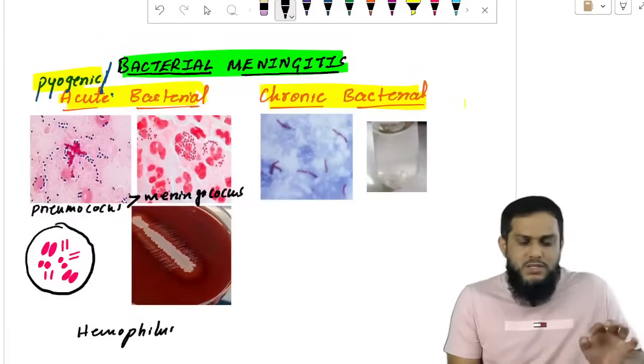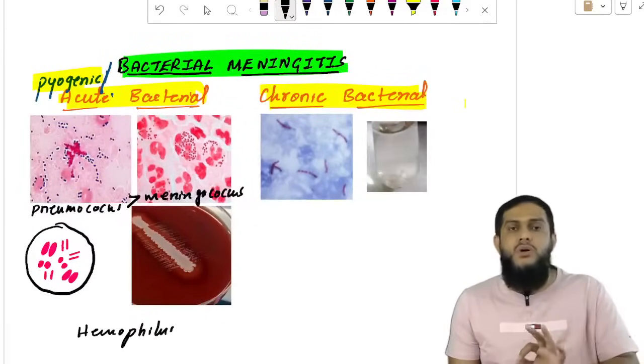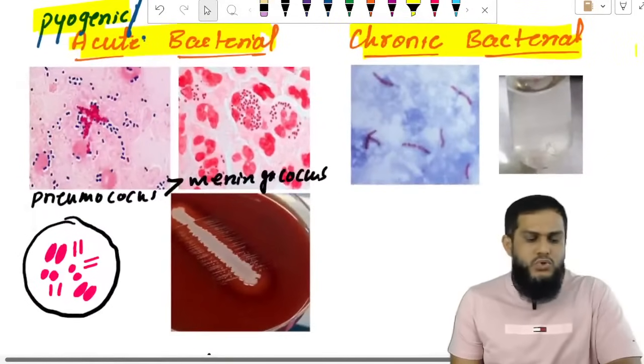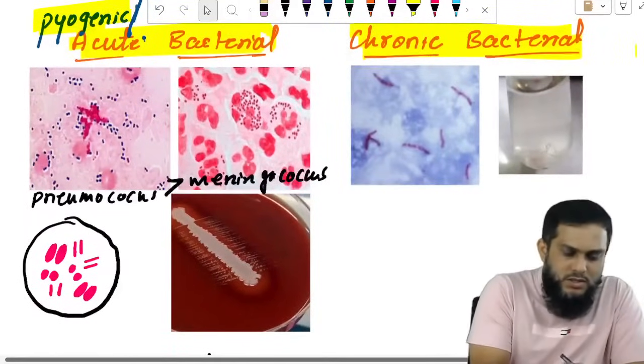Now pneumococcus is a gram-positive cocci arranged in pairs.